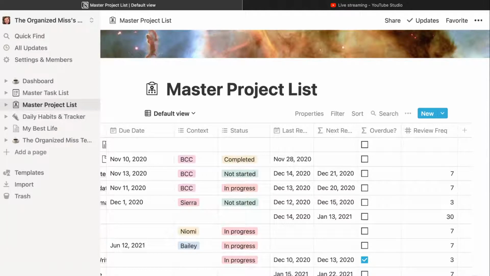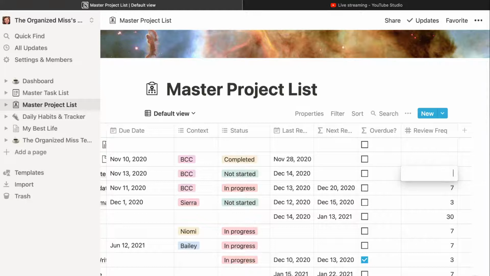But it's telling me, I have a formula here. It is telling me that the next time I need to review it is December 21st. And the reason why it is 7 days is because I assigned a review frequency of 7 days to it. So if I said I want to review this project every 5 days, it automatically lets me know when I need to review it next. But I like 7.